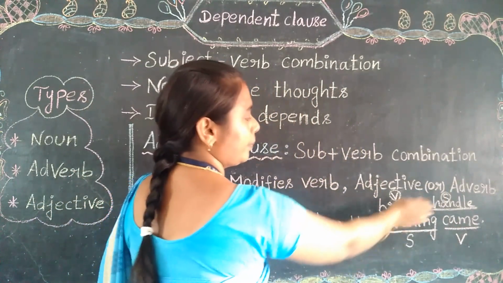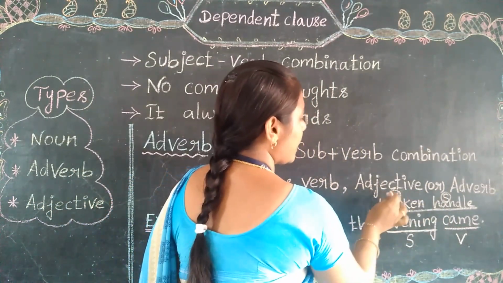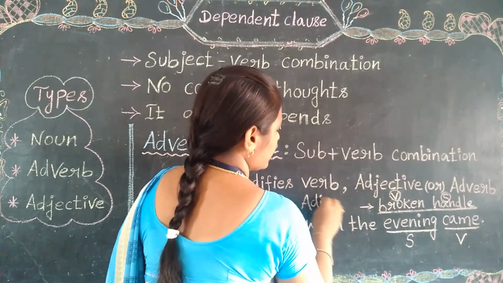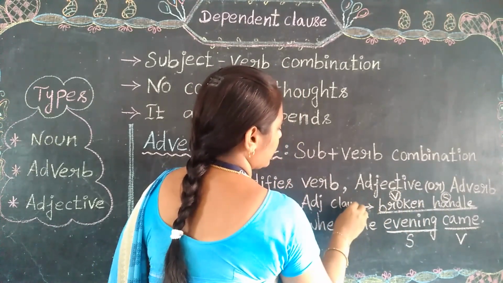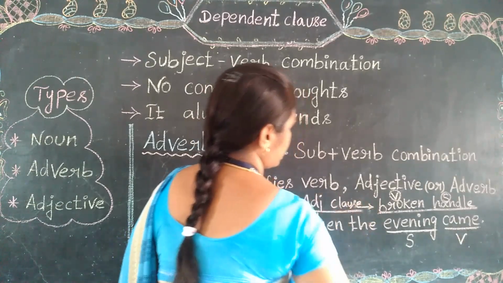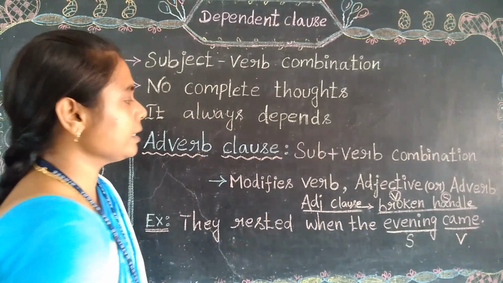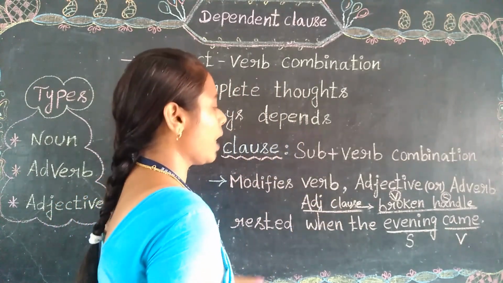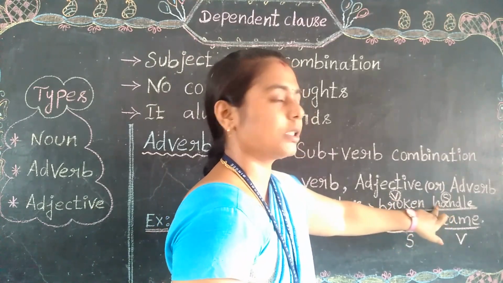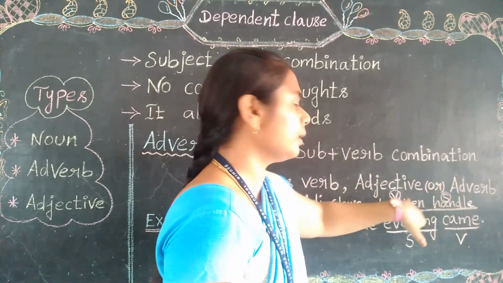Can you remember that? See the difference between both. This is an adjective clause. In the adjective clause, the verb is acting before and the subject is acting after the verb.